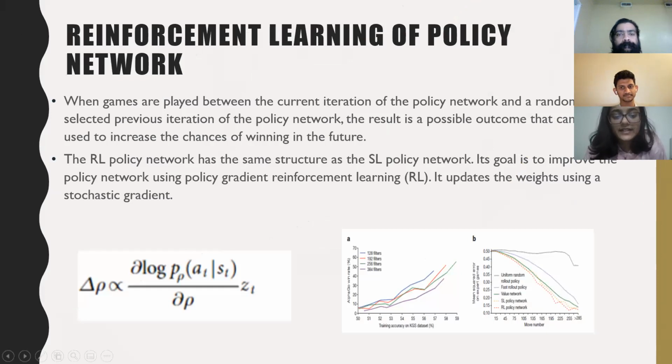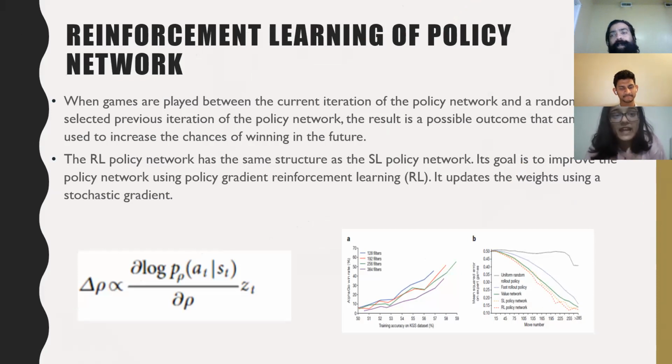And reinforcement learning of policy network. When evaluated, the accuracy of winning games with reinforcement learning of policy network is increased up to 80% when compared to supervised learning of policy network, and compared to the Go game developed using the sophisticated Monte Carlo search.